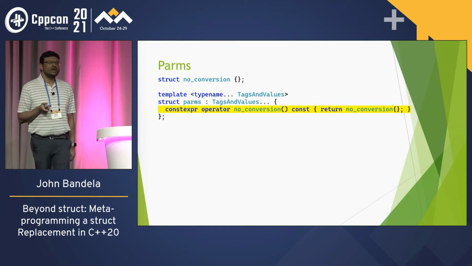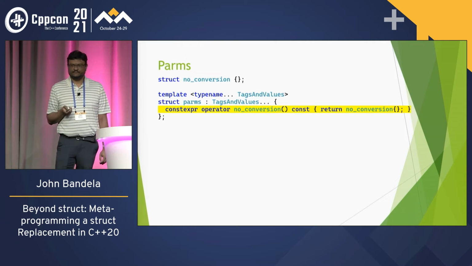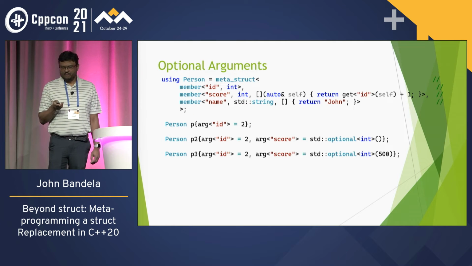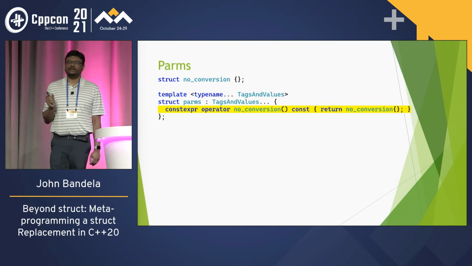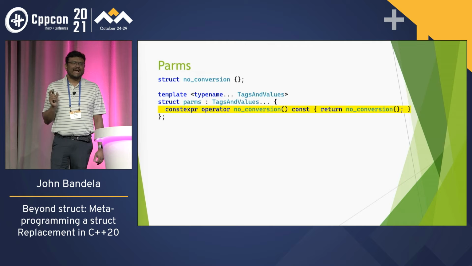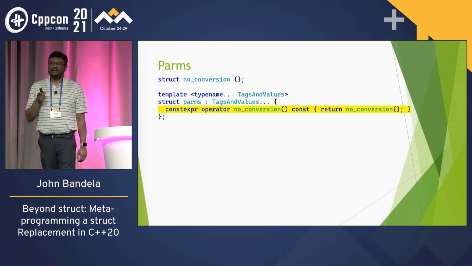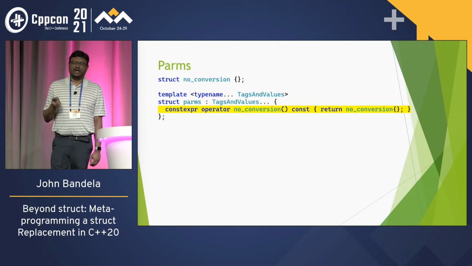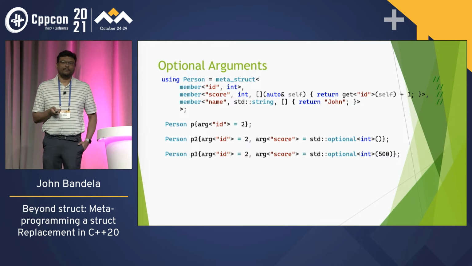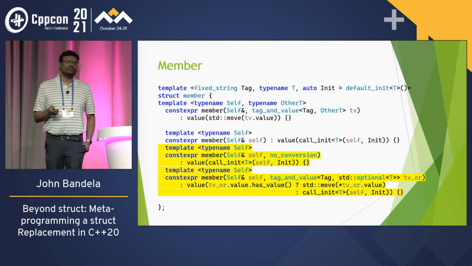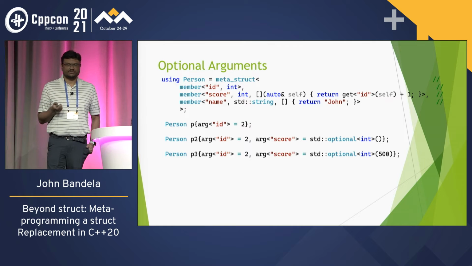And in parms, we add a no conversion operator to that. So if you remember, before, the metastruct impl passed the parms object to each of the members. If the tag matches, it'll get sliced off. If none of the tags match, this conversion operator will kick in and convert it to no conversion, and then it will call the constructor that takes no conversion, and we will be able to default initialize. Any questions? So now we've got optional arguments.